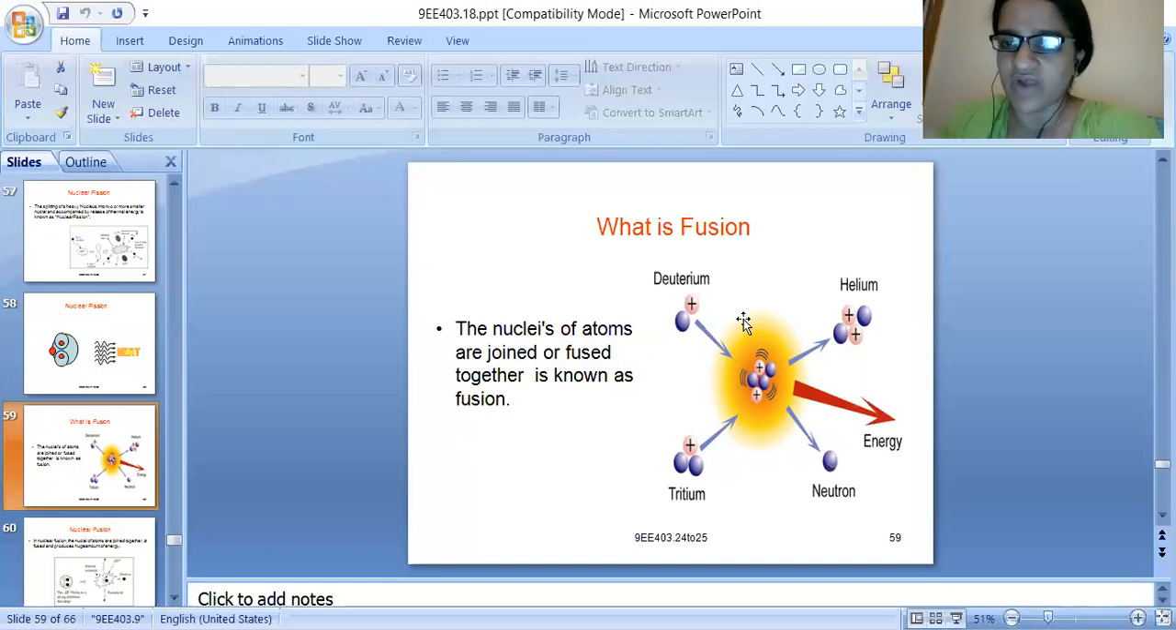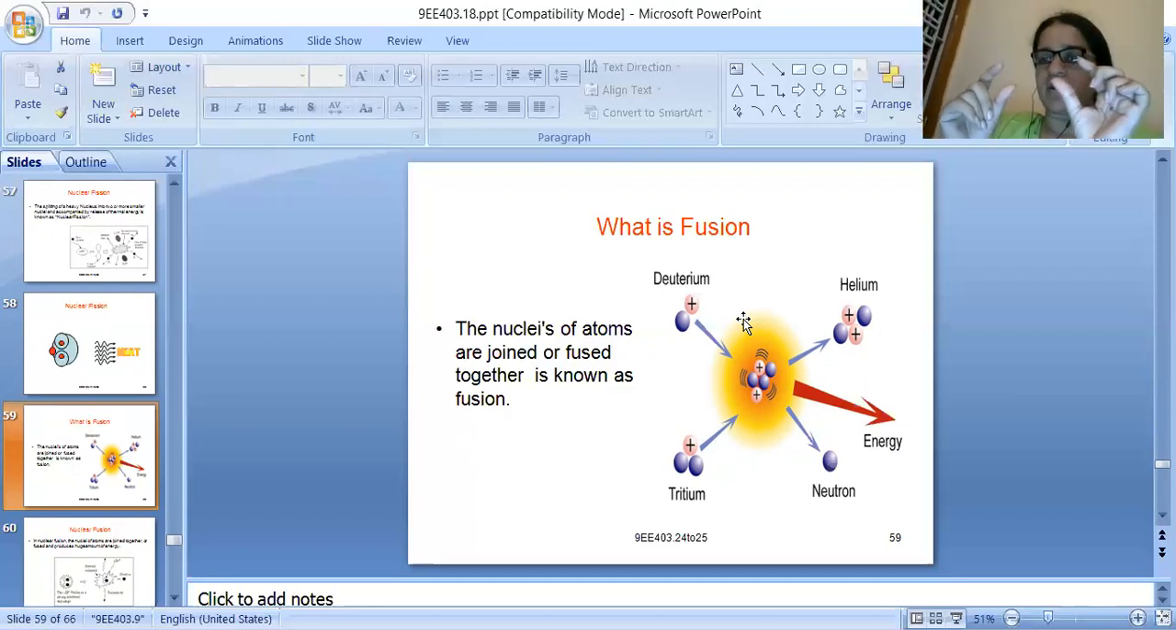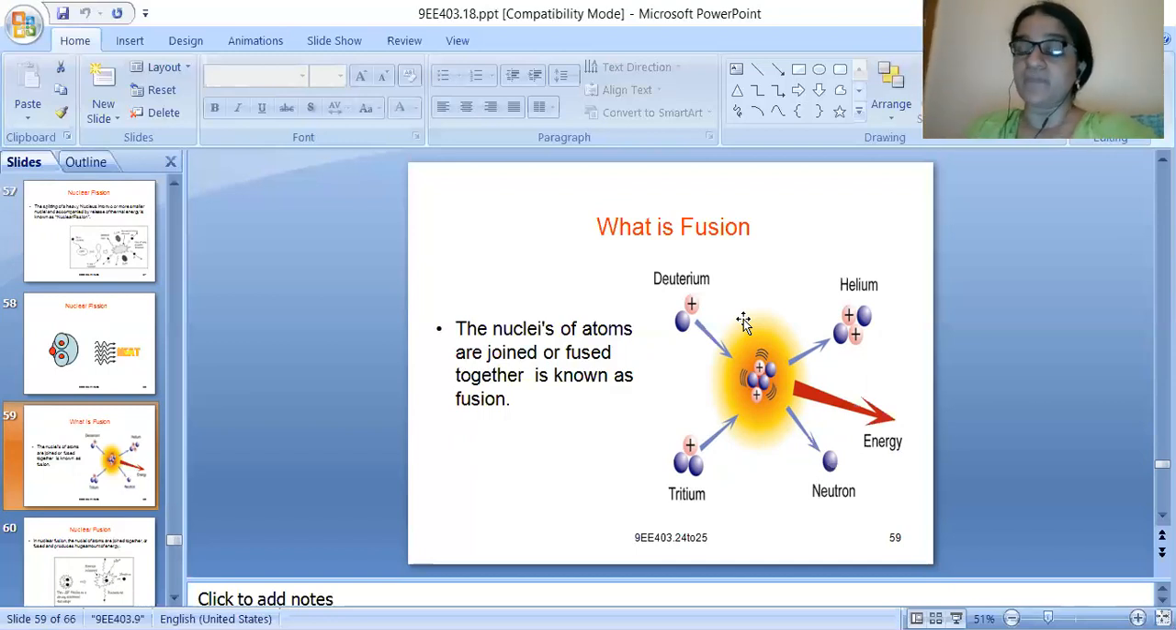The nuclei of two or more atoms, if they get fused, I mean, two smaller atoms, if they are trying to fuse, they are trying to form a larger nucleus. Smaller nuclei are trying to get joined, and they are trying to form a bigger nucleus. This is called fusion.